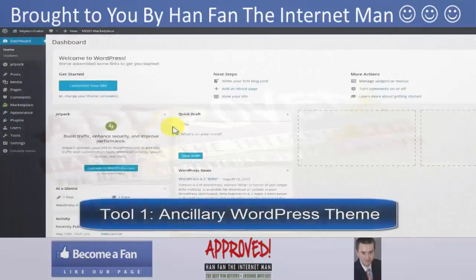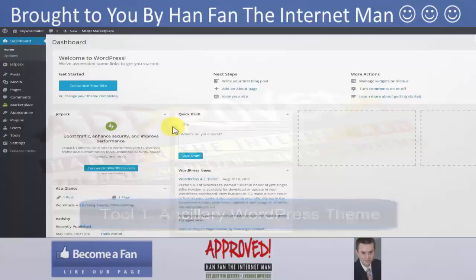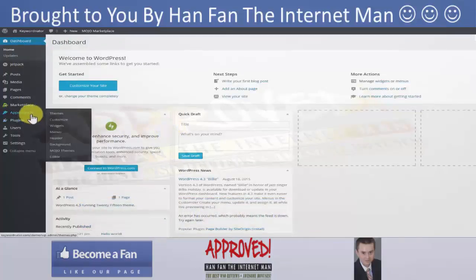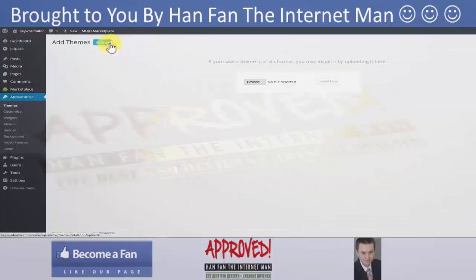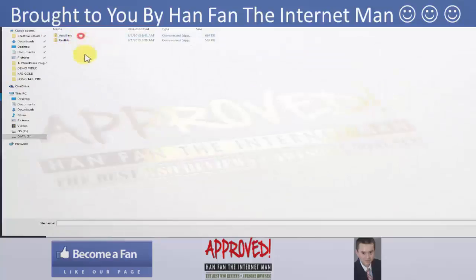Tool 1. Creating stunning local business websites and lightning-fast mobile sites using a top-notch Ancillary WordPress theme. Installing our theme is extremely simple. The process goes like this. Go to Appearance, Themes, Add New, Upload Theme, Browse, then look for the files you got from us.